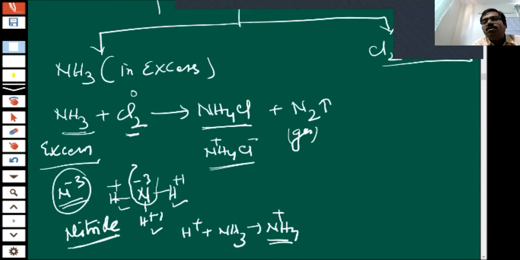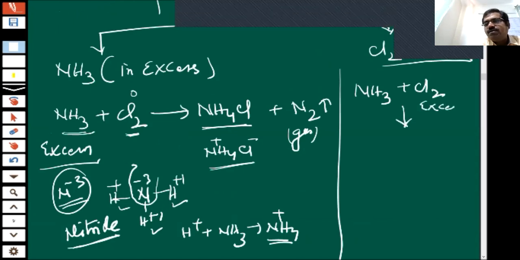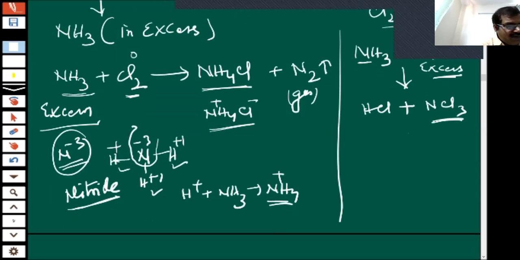What about this reaction when chlorine is in excess? Okay, children, what will happen when chlorine is in excess? As you know, the behavior of chlorine is to absorb hydrogen. So if chlorine is in excess, it will absorb hydrogen and form HCl, and nitrogen will be converted into NCl3, because Cl can form a bond with nitrogen also, nitrogen trichloride, isn't it?